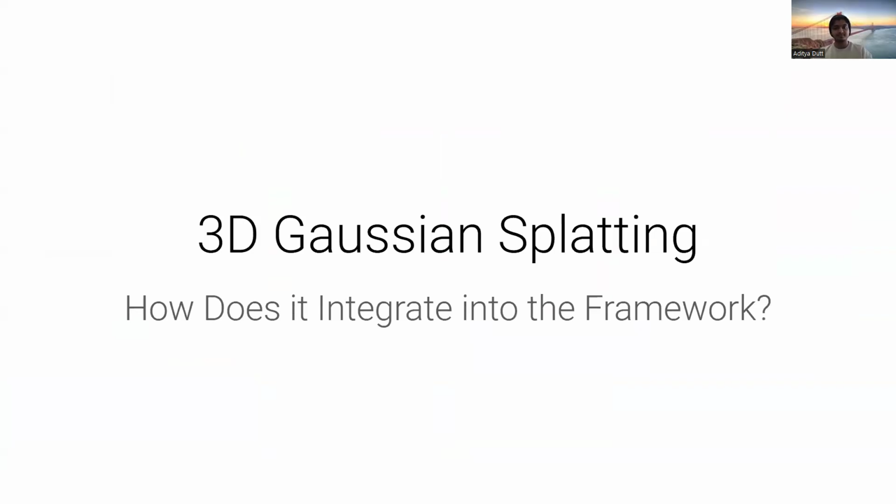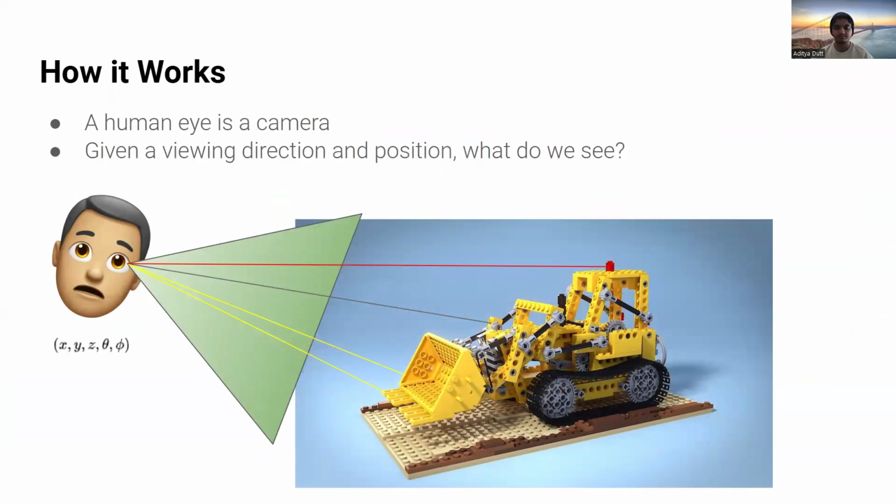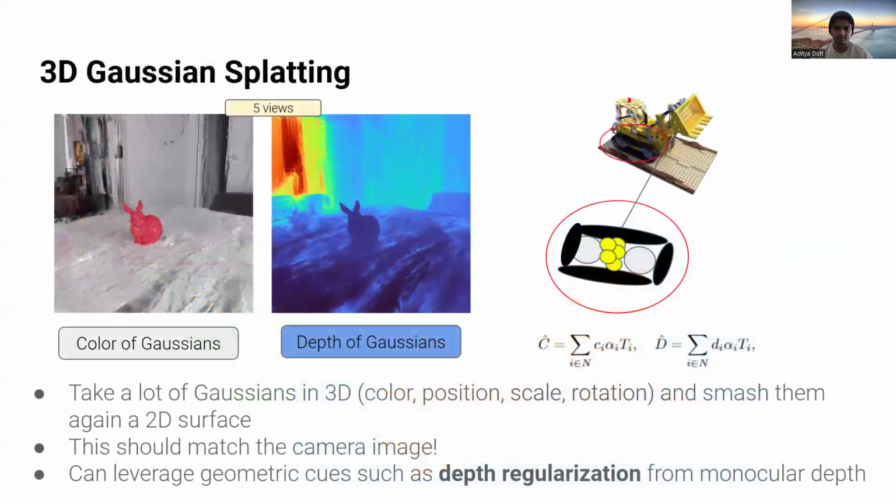Now we talk about 3D Gaussian splatting and how it integrates into the framework. To start, we talk about how 3D Gaussian splatting works, which is from the radiance field equation. The idea here is that if you represent a human eye as a camera, given a viewing direction and position, x, y, z, and theta and phi, what do we see? If you shoot out rays, for each ray we see a different color. So 3D Gaussian splatting uses this rendering equation on the bottom right and takes a bunch of Gaussians in 3D with color, position, scale, and rotation and smashes them into a 2D surface. And this should match the camera images we took.